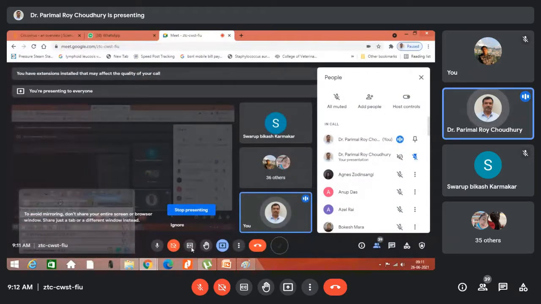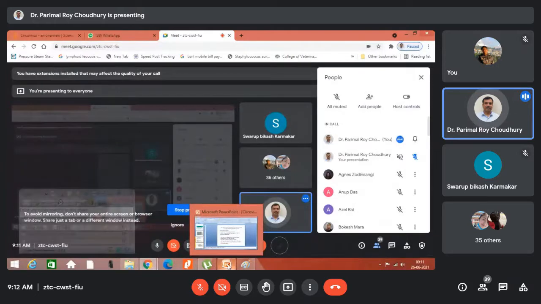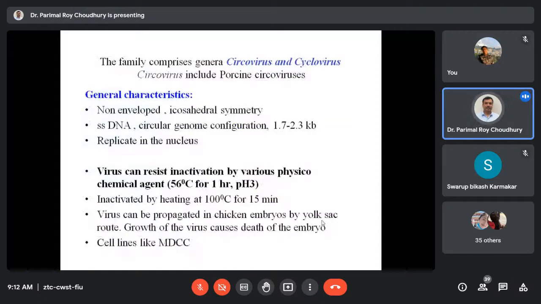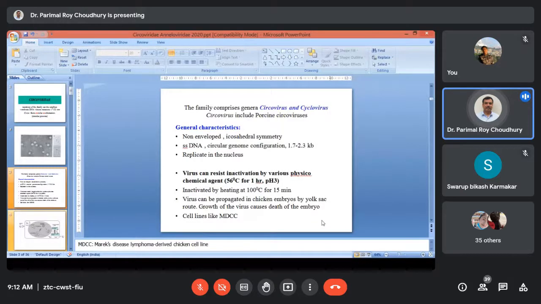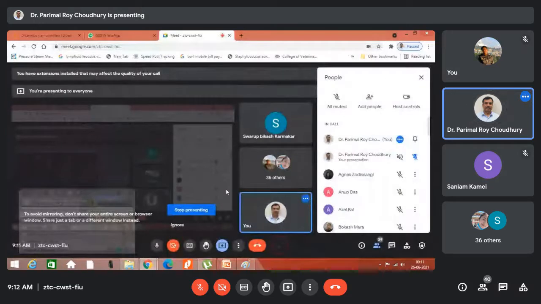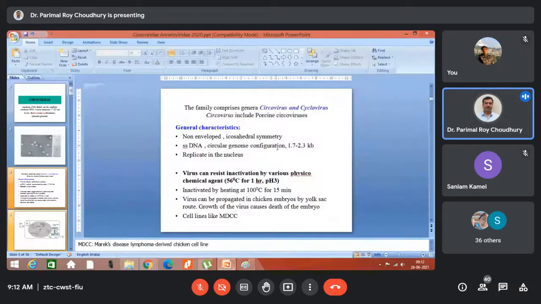They essentially need the host cell polymerase enzyme, the DNA-dependent DNA polymerase, to initiate replication. And as I said, the genetic material is extremely small, hardly 1700 to 2200 nucleotides. That makes up the entire genomic component of the circoviruses.